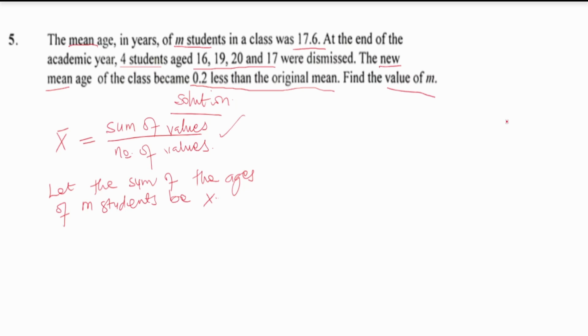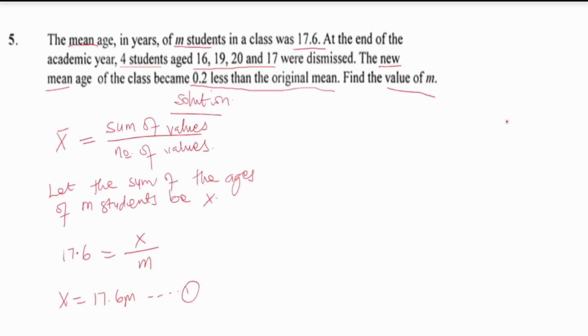Now that we have stated the formula for mean, we are going to substitute the information into it. From the first part of the question, the mean is 17.6. And that will be equal to, we don't know the sum of ages, so that is X, over M, the number of students in the first part of the question. By making X the subject, X is going to be 17.6 M. Let's make it equation 1, because it looks like we cannot do much about it. We have 2 variables, X and M, so there's not much we can do about it.